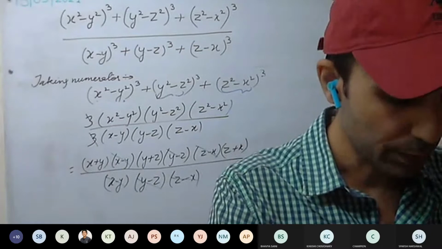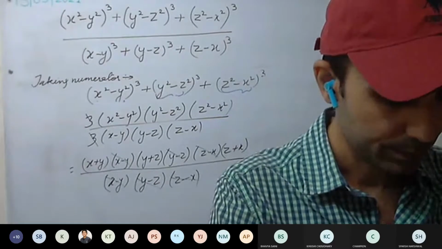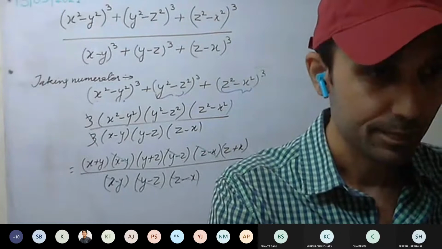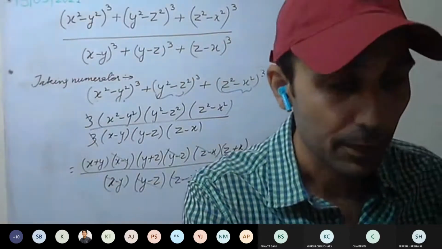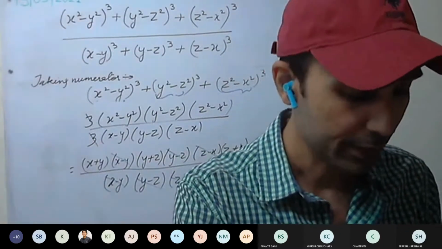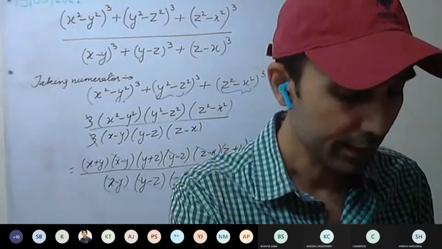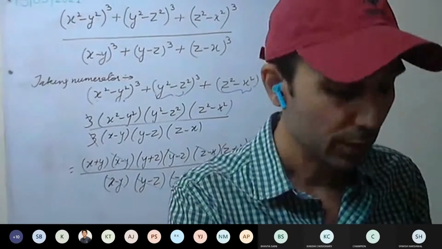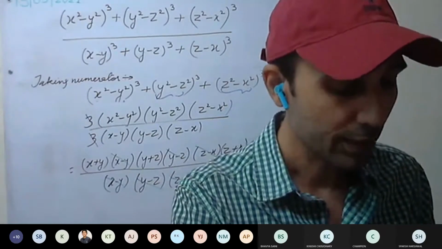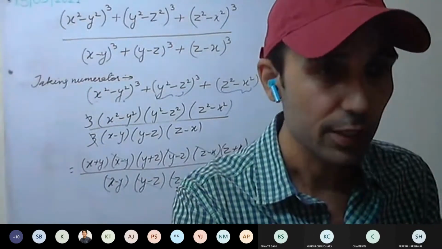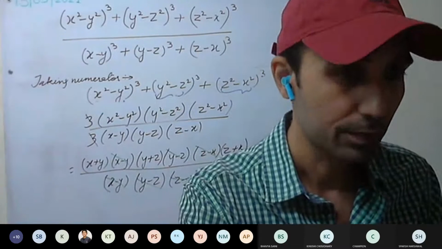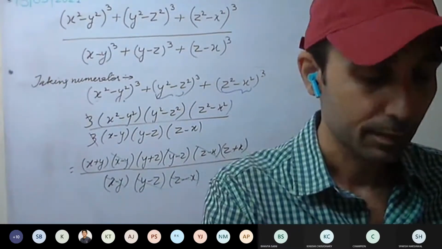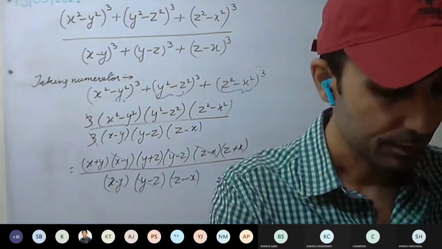Is it the square, is it the cube? Yes or no? a plus b into a plus b you can solve. a plus b the whole square is a square plus b square plus 2ab. Second as well you can solve, 11 second. And third by using the result of part second. What you are going to do in the result of part second? Instead of b you will put minus b. Yes or no? This is clear? Okay.